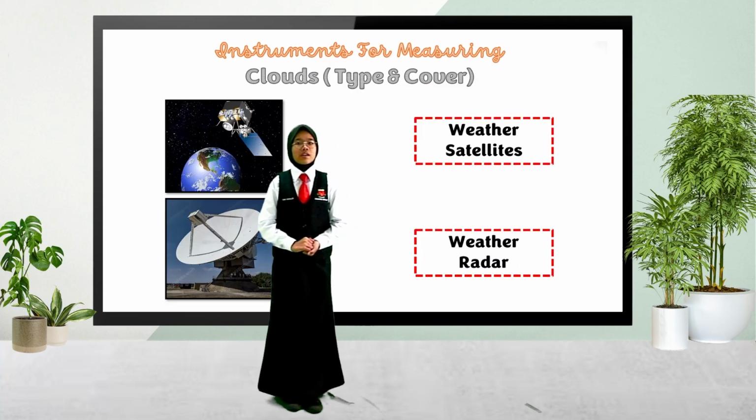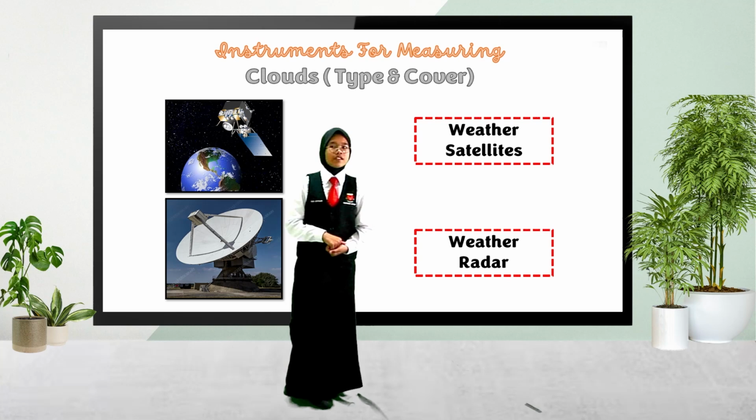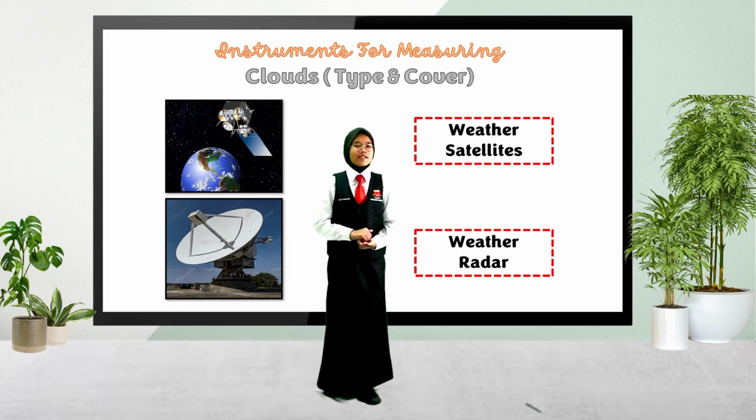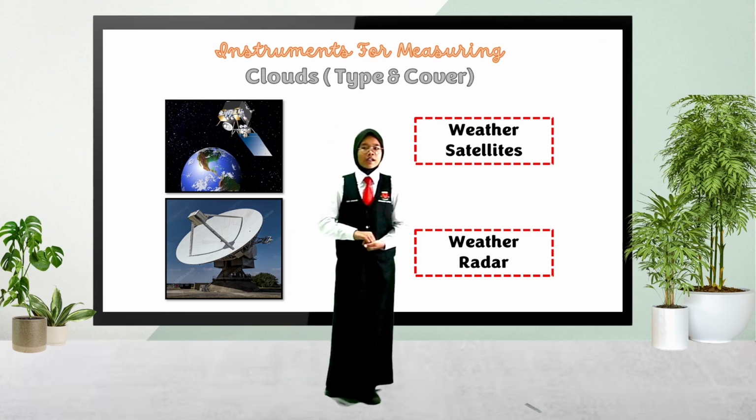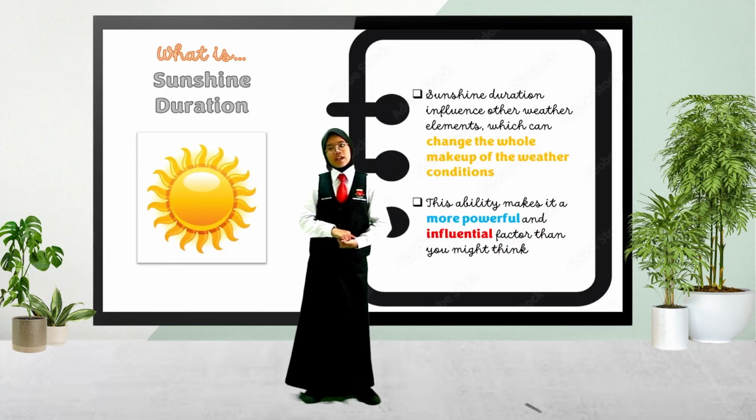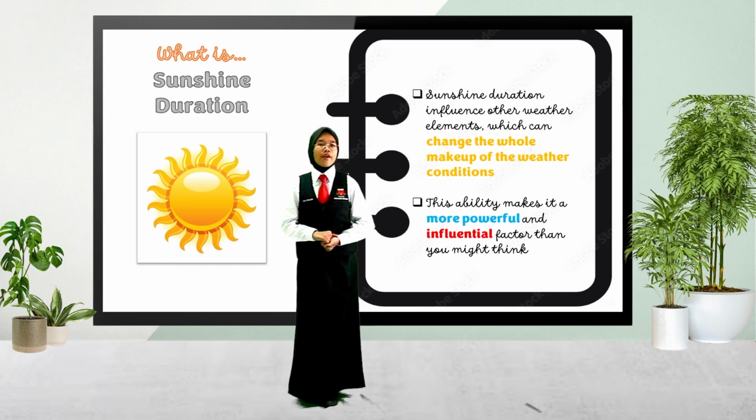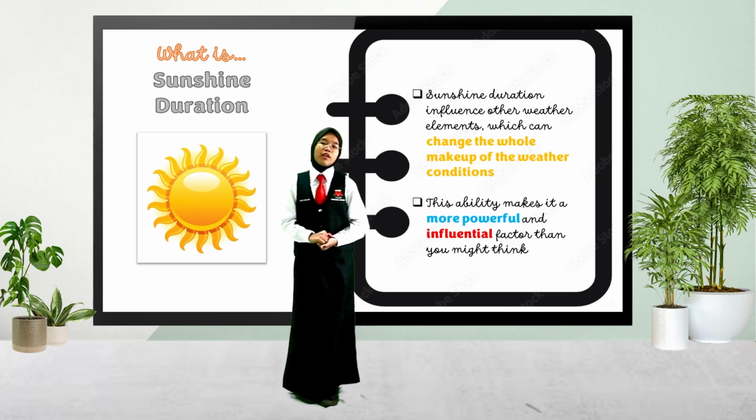Instrument for measuring clouds. The advanced instruments meteorologists use to study clouds in detail are weather satellites and radars. Satellite and radar images are able to accurately measure cloud density, the amount of moisture, the temperature, and movement of the clouds. As already stated, sunshine duration influences other weather elements, which can change the whole makeup of the weather conditions. This ability makes it a more powerful and influential factor than you might think.